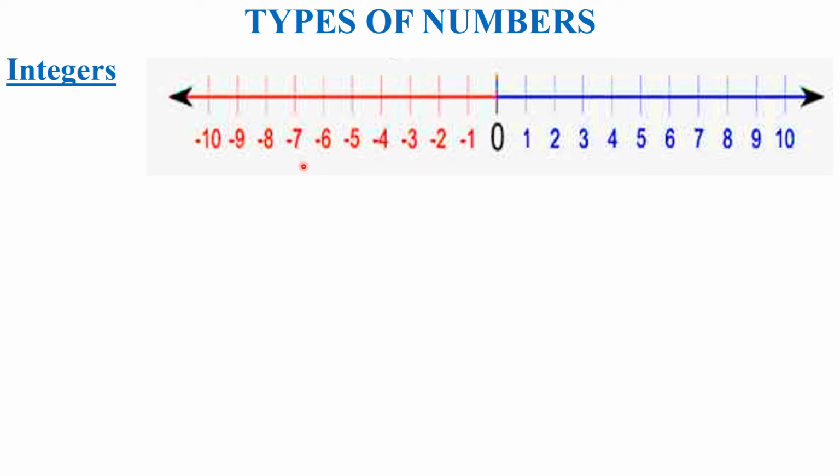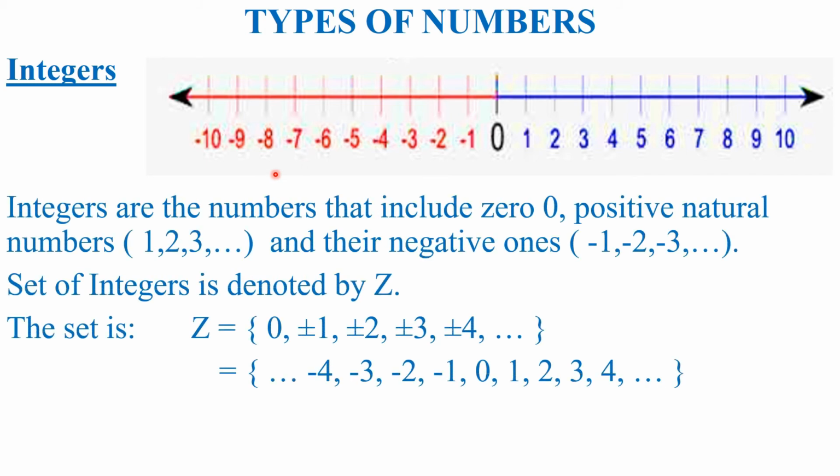So now let's study the set of integers. Integers are the numbers that include 0, positive natural numbers like 1, 2, 3 and so on, and their negative ones like -1, -2, -3 and so on. So the set of integers includes 0, all the natural numbers and all the negative natural numbers. The term negative natural numbers is only for your understanding, students. These numbers are not called negative natural numbers, they are called negative integers.